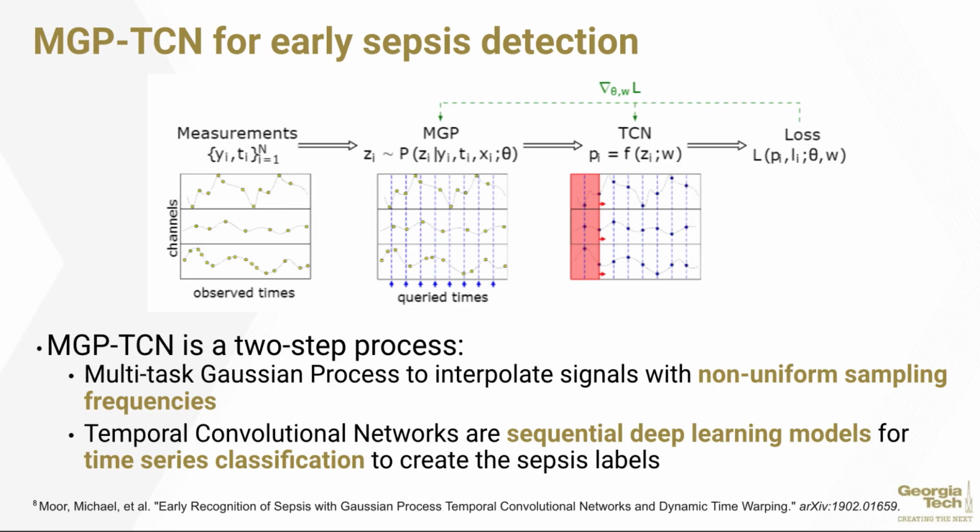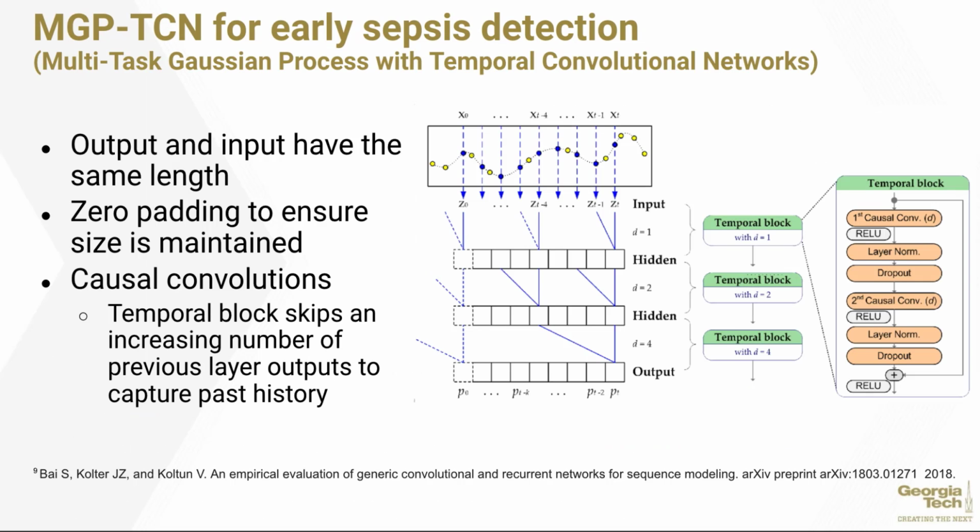Our direction was to use MGP-TCN. The multitask Gaussian process is the first step, which takes data that is irregular and interpolates it, makes it regular and sequential, and then feeds it into the second part, which is temporal convolutional networks, TCN. This is a form of convolutional network which is able to create deep learning models for time series classification. And the output of all of this is obviously the sepsis labels.